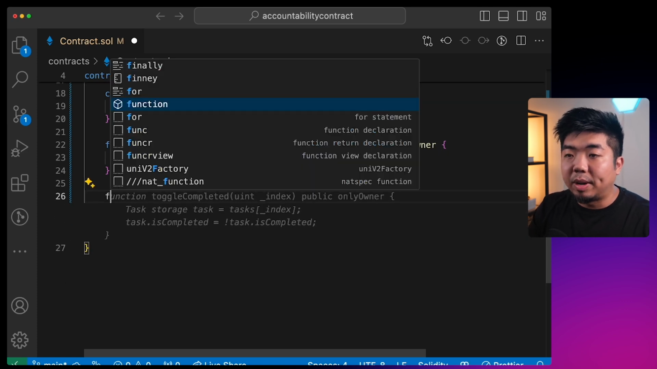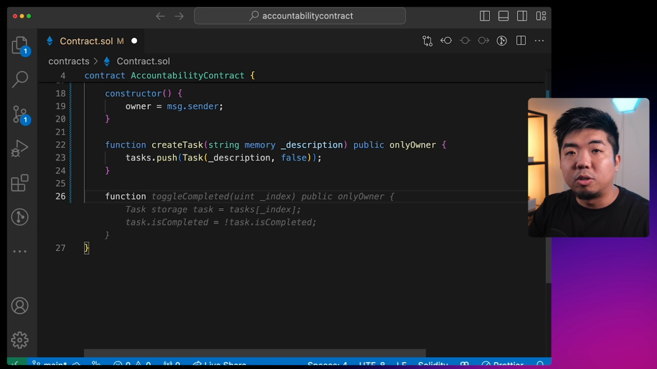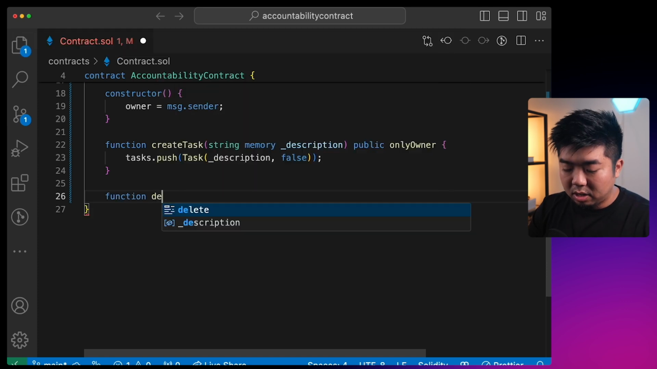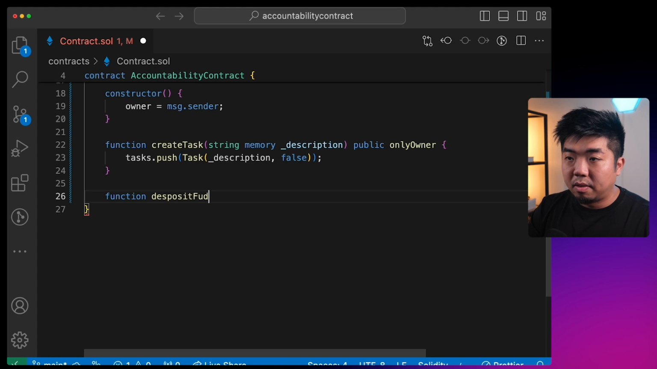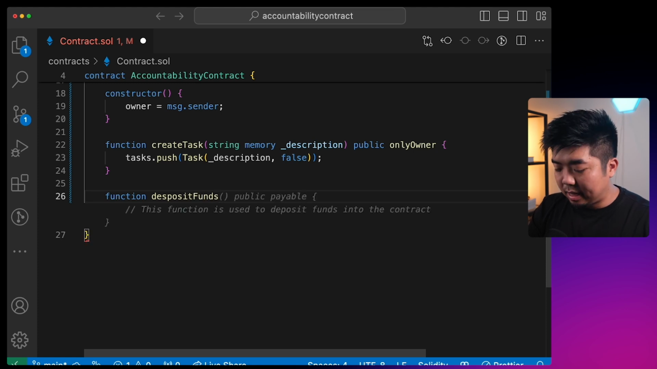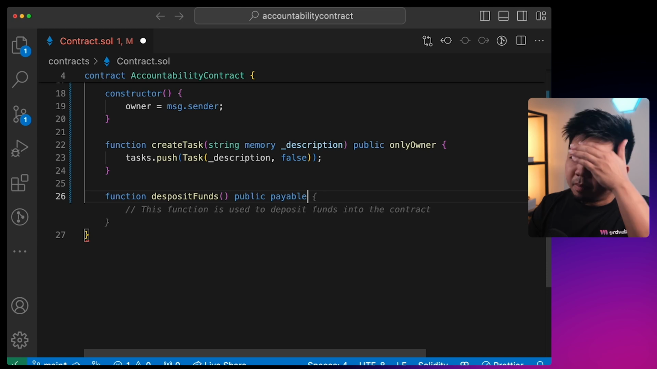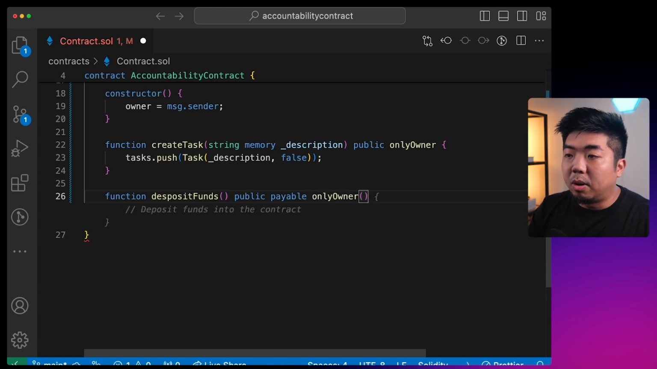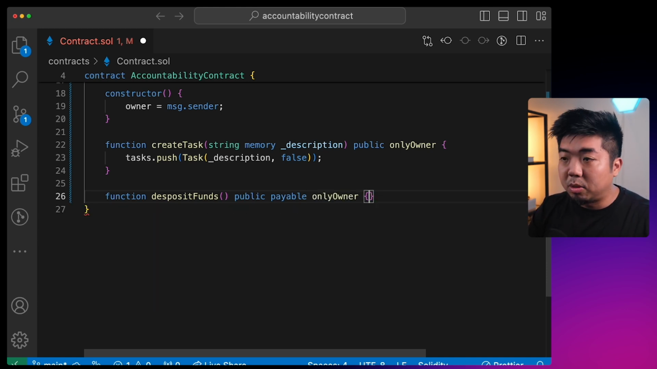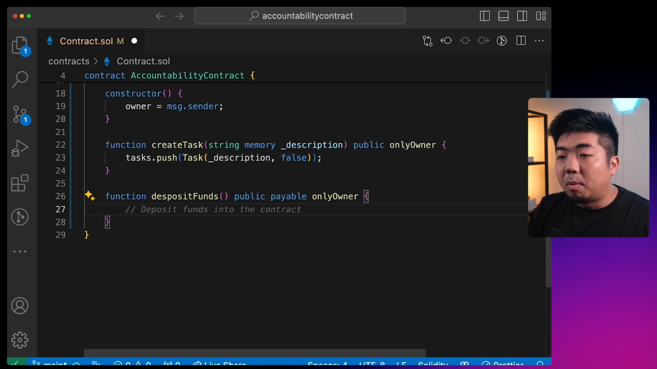Next function we need to create is the ability for our user to deposit the initial funds that are going to be locked in the contract. So we'll say depositFunds here, and this is going to be a public payable function. And again, only the owner should be able to call this function here. And what we're going to do is just allow our deployer wallet of this contract to be able to deposit funds in here.